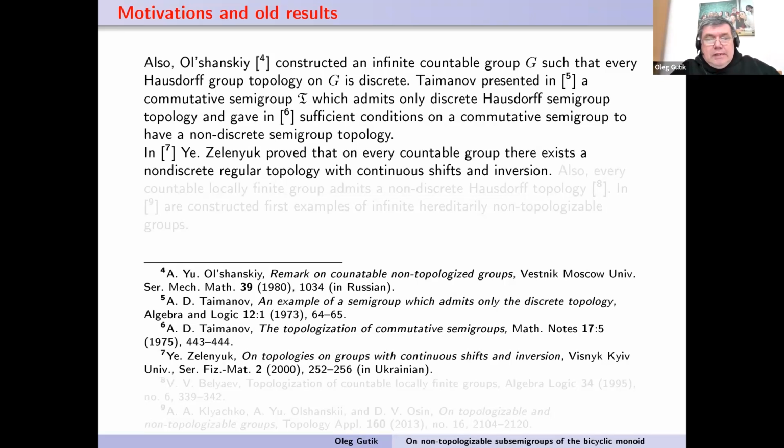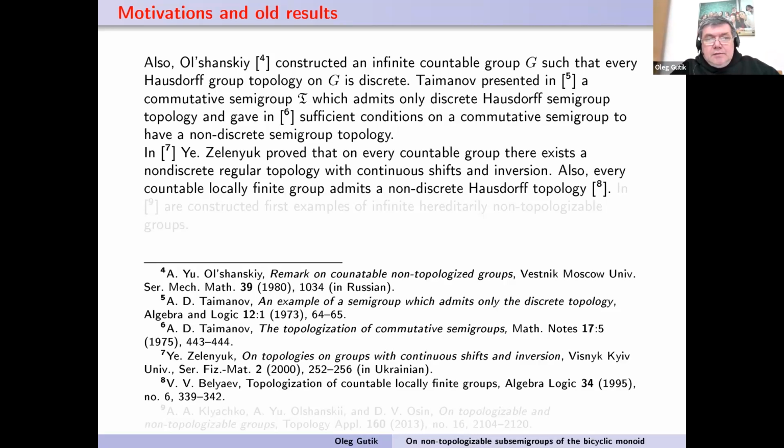For the case of groups, Evgeny Zelenyuk, a well-known Kyiv and South African mathematician, proved that on every countable group there exists a non-discrete regular topology with continuous shifts and inverse.